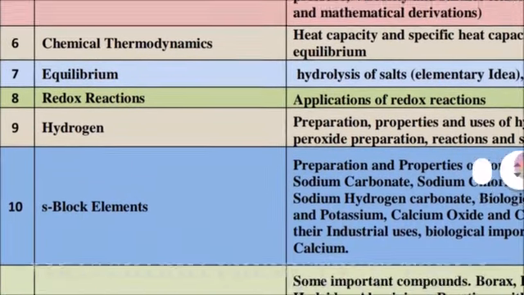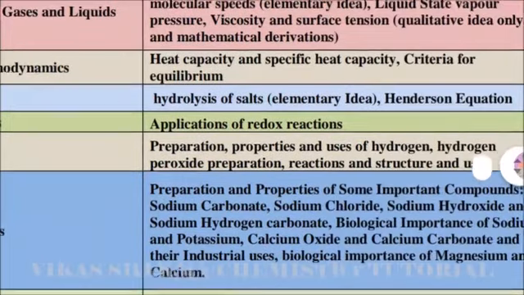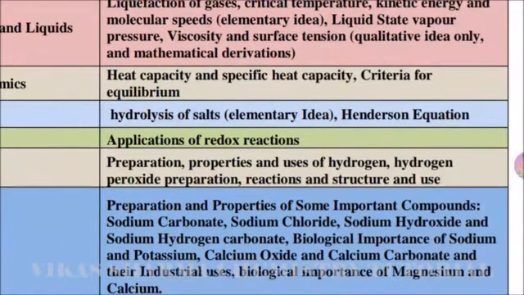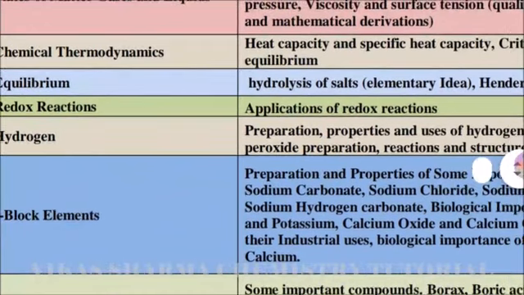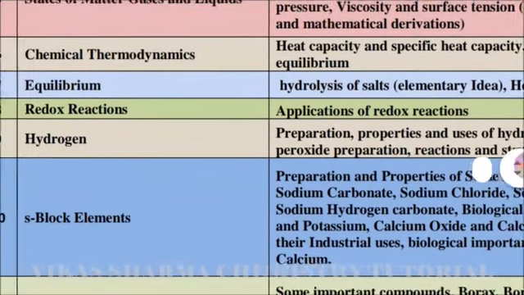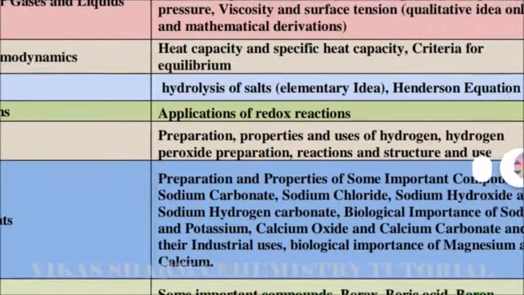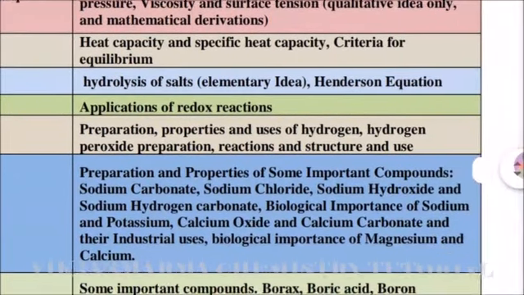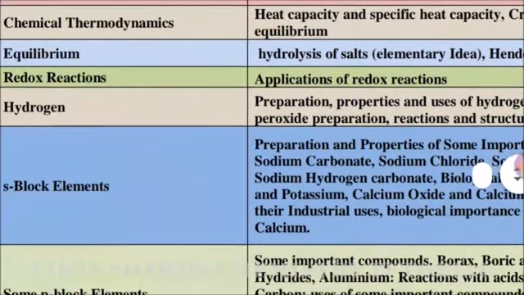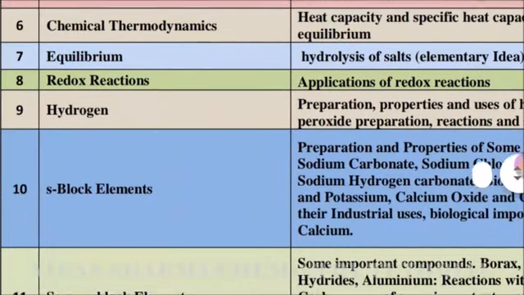Chapter number 6, Chemical Thermodynamics. The parts reduced are heat capacity and specific heat capacity, and criteria for equilibrium. Chapter number 7, Equilibrium, the last chapter in volume one. The parts reduced are hydrolysis of salts (elementary idea) and the Henderson equation. These two parts are reduced from chapter 7.